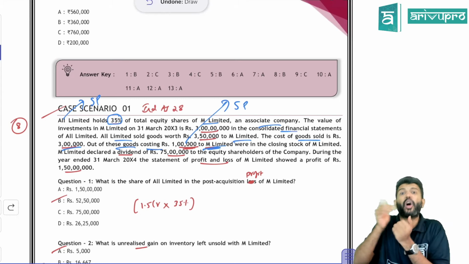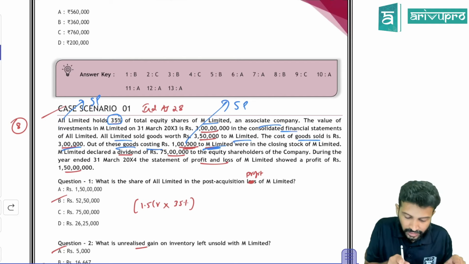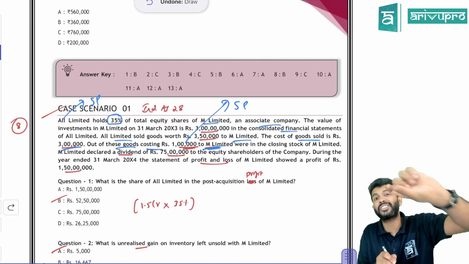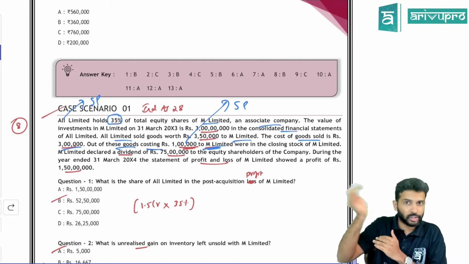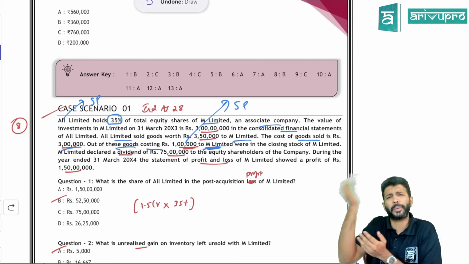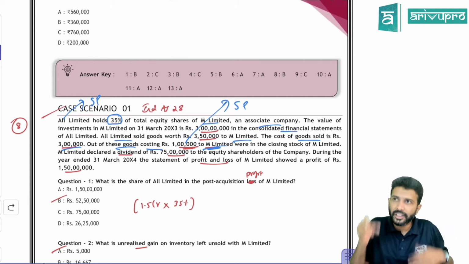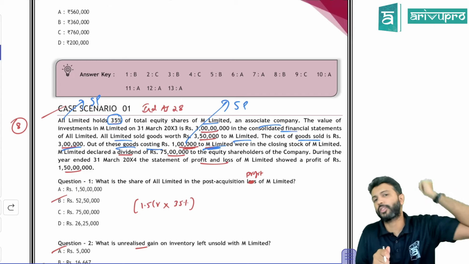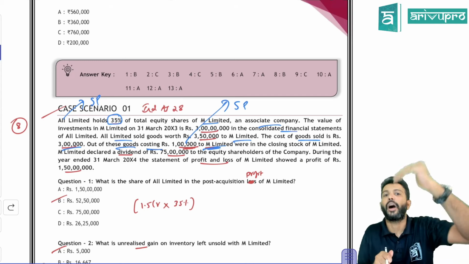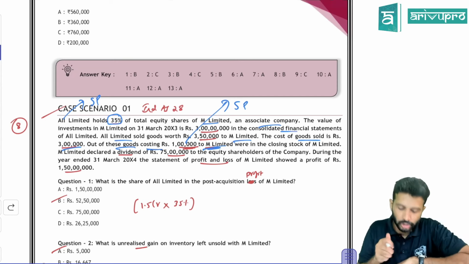Who made the profit? All Limited. From the seller perspective, you need to figure out whether this particular 1 lakh, the goods remaining, represents cost price or selling price. So seller has already sold. For M Limited, it is a cost, meaning M Limited is a purchaser. For purchaser, 1 lakh is a cost, which means for seller, 1 lakh will be the selling price. Since seller made the profit, from seller perspective, 1 lakh is the selling price. So what is this 1 lakh?